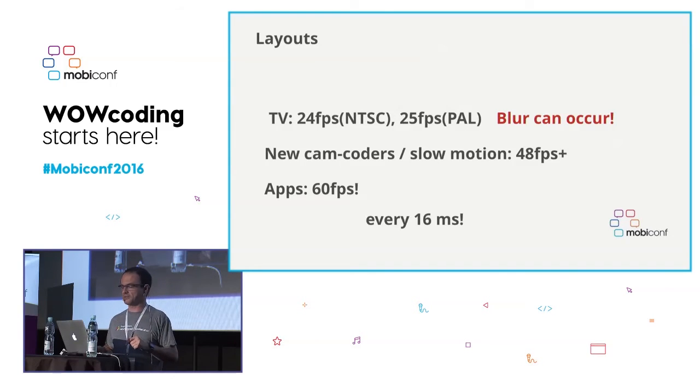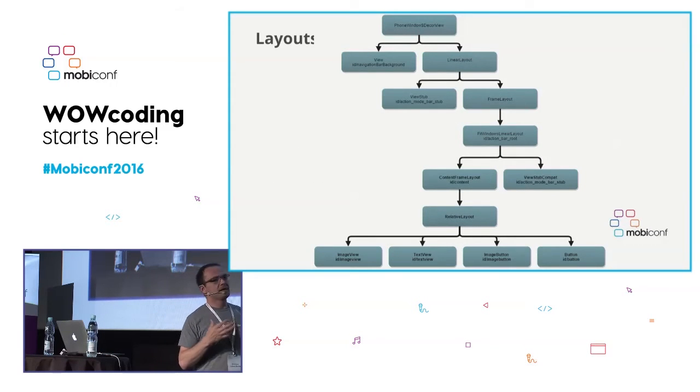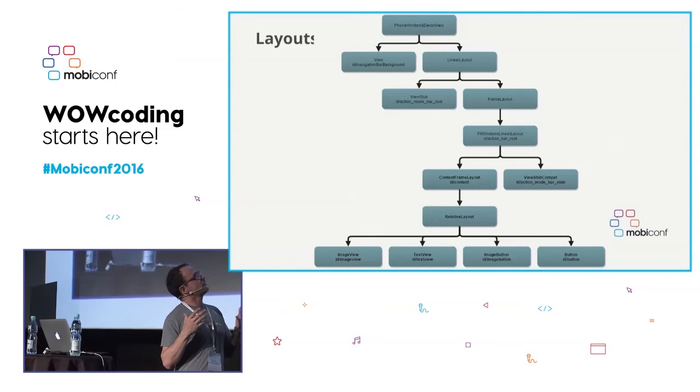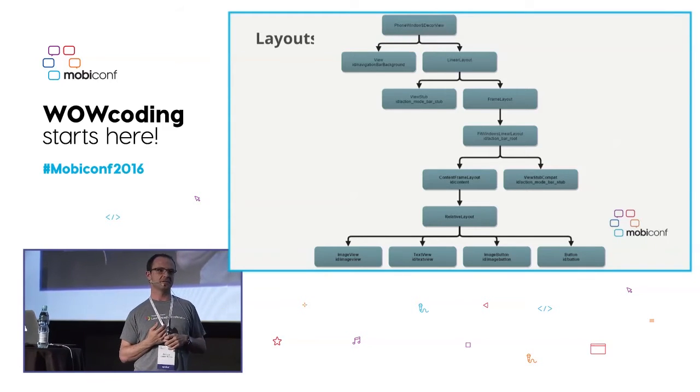So there are a few techniques that we can use to avoid this and to make our layouts more efficient. This is how a view hierarchy typically looks. Can you guys see something here that can be improved or optimized? Any ideas?